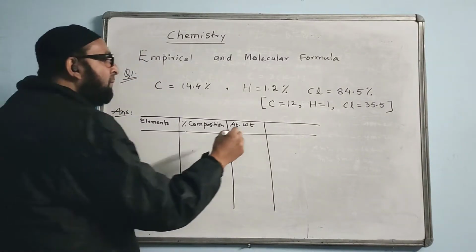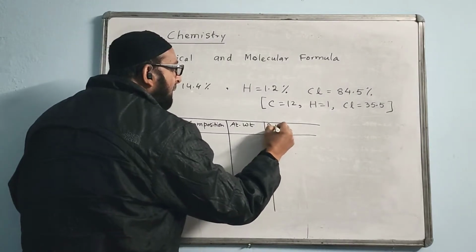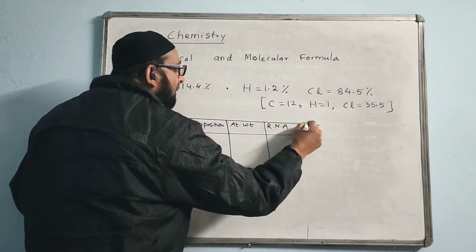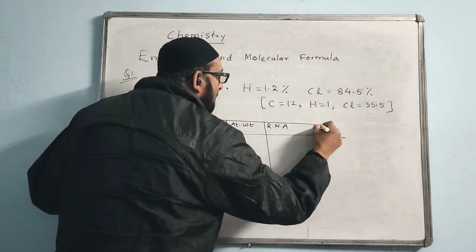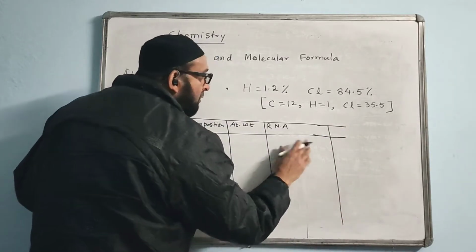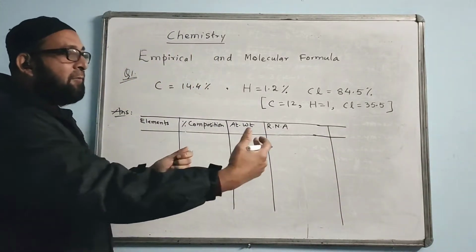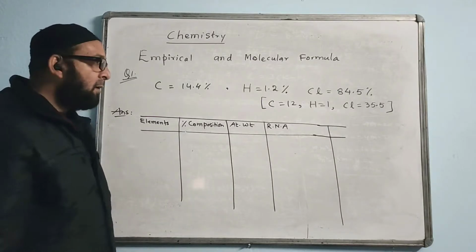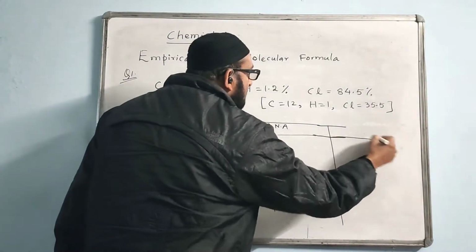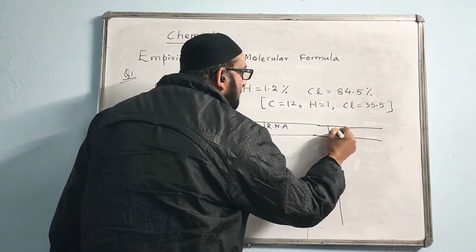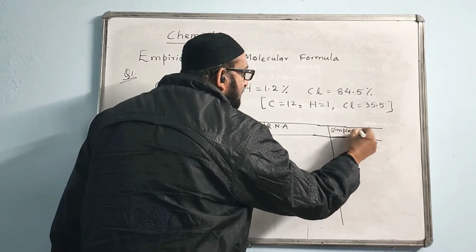And the fourth column will write RNA. This column you have to keep wide. RNA column will be wider. And at last right here, simplest ratio. Last column is simplest ratio.